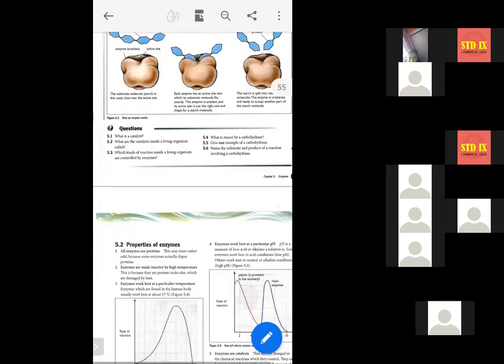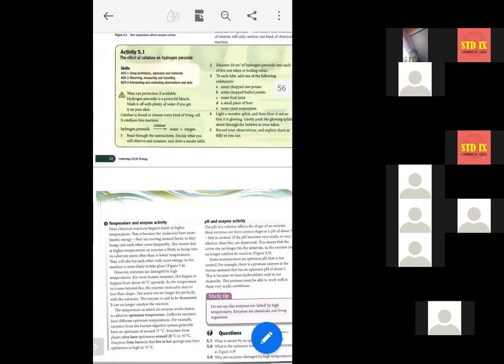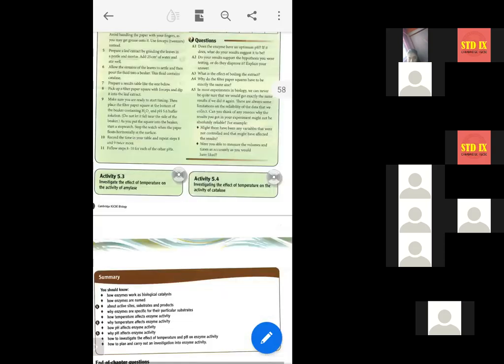There is an activity portion. The chapter is completed here. Now we will do the inside question answers.